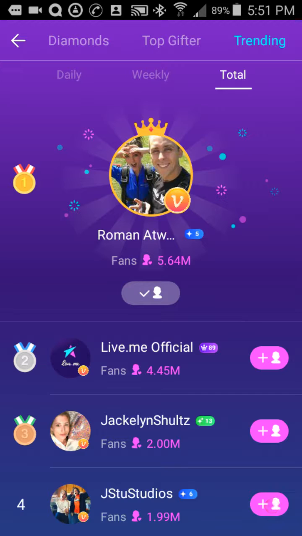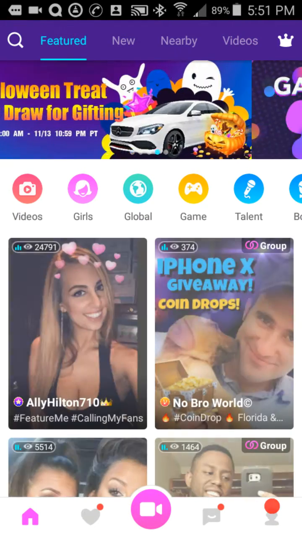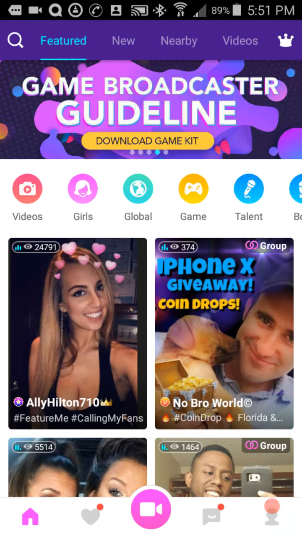Anyways, you can always go back by hitting the back arrow in the up left corner, and you'll go to the main screens. You have then back where you can see the videos, but then you go down to the bottom bar here. You'll have the home button, which you tap that, it'll take you back to these menu selections, featured, new, nearby, and videos.